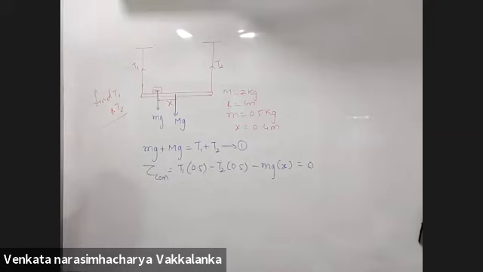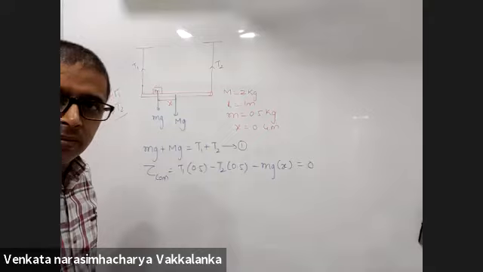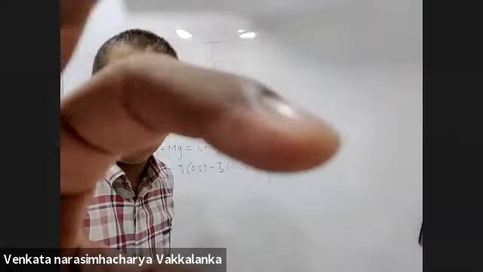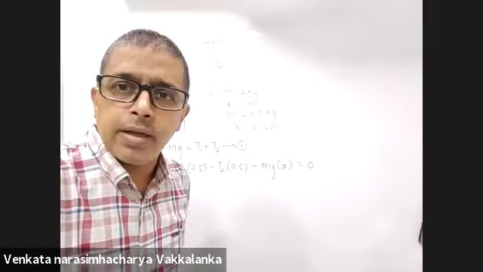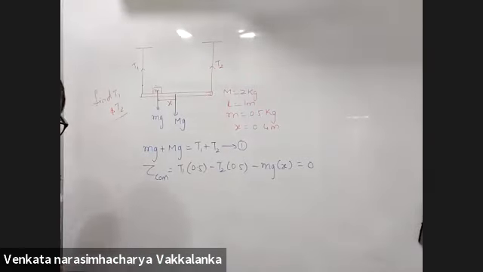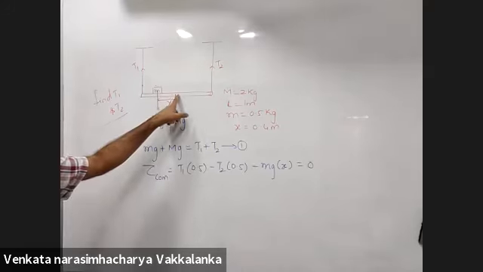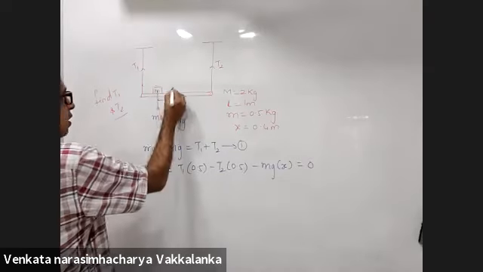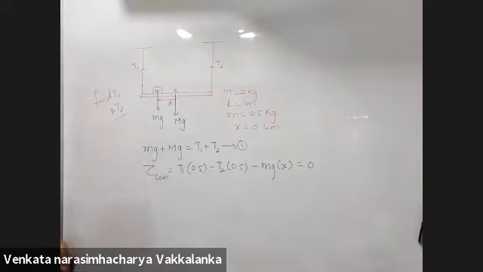Sorry, center of mass won't be at the center because of small m, right? Sir, he's telling the center of mass won't be at the center because of small m. Center of the rod is taken. You have taken torque about C. You have taken torque about center of the rod.